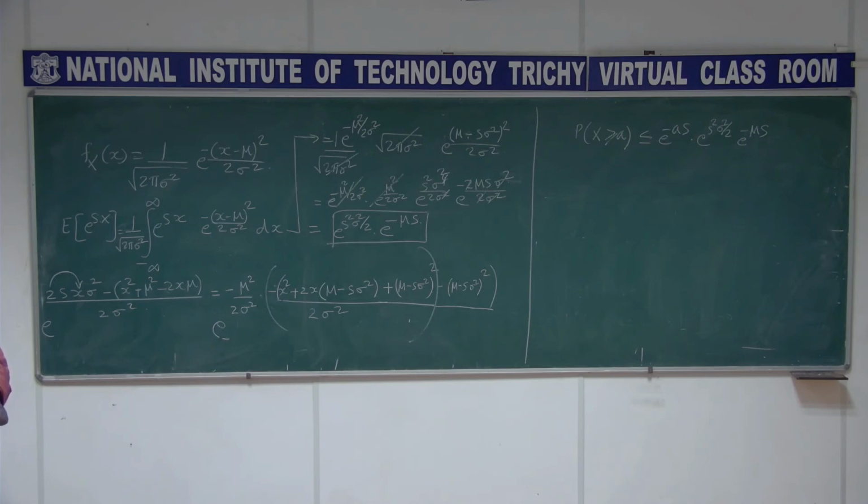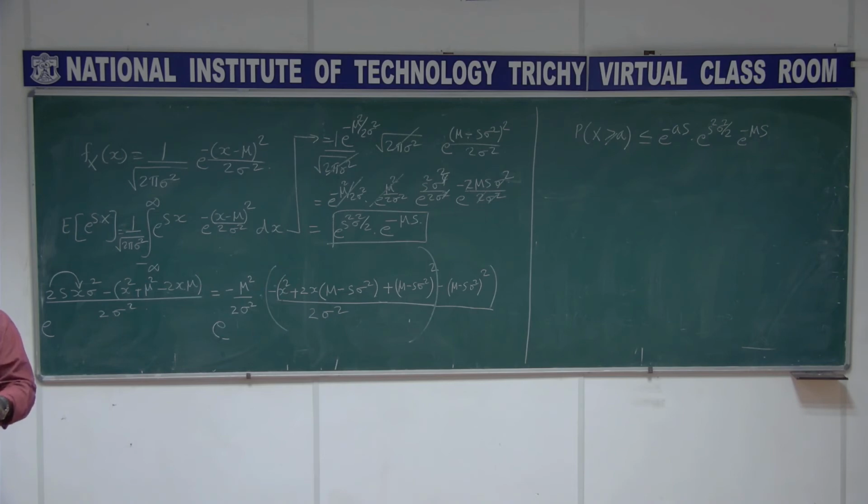I am saying that you get the maximum information associated with that discrete random variable x when x is uniformly distributed. That means the probability of x equal to 1 is 1 by 6, probability of x equal to 2 is 1 by 6 and so on. If they are equiprobable, you get the maximum entropy. This is for the discrete case.